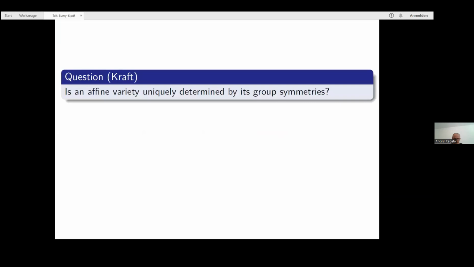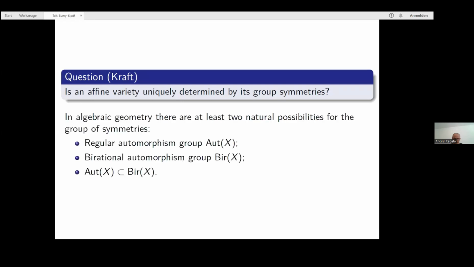So I would like to turn to the following question asked by Kraft: is an affine variety uniquely determined by its group of symmetries? So is an affine space uniquely determined by its automorphism group? In algebraic geometry, we have two candidates for the group of symmetries: the automorphism group and the group of birational transformations.